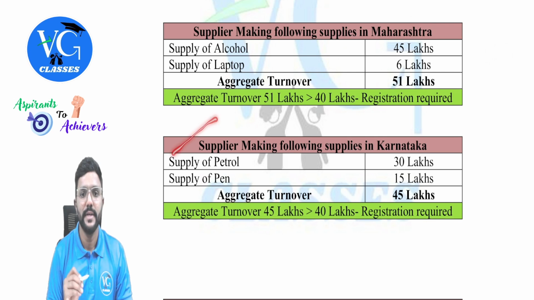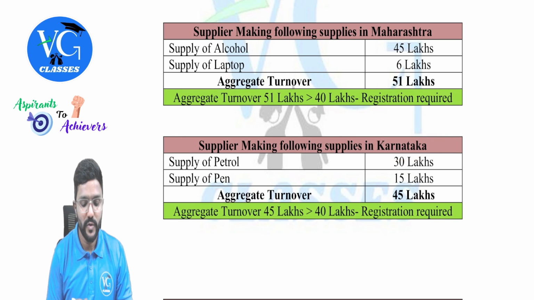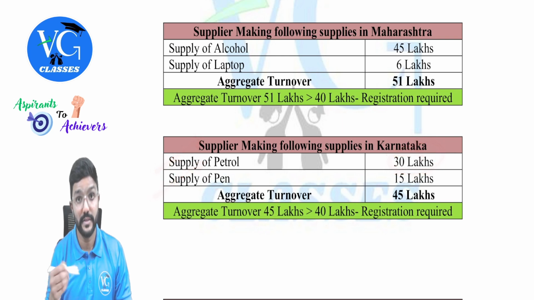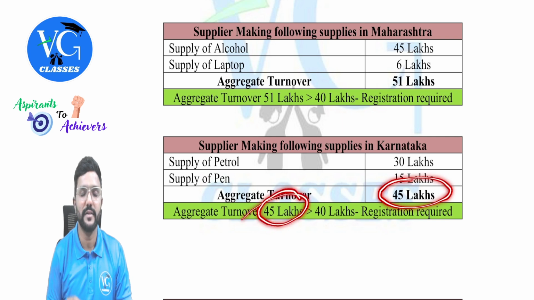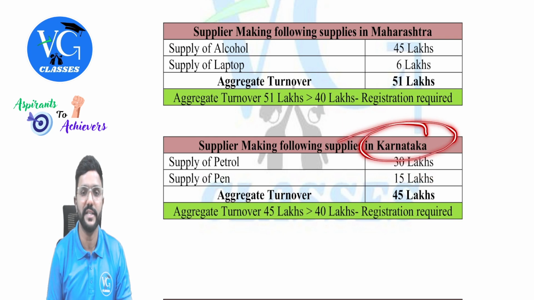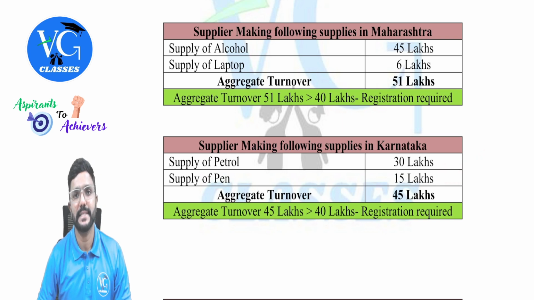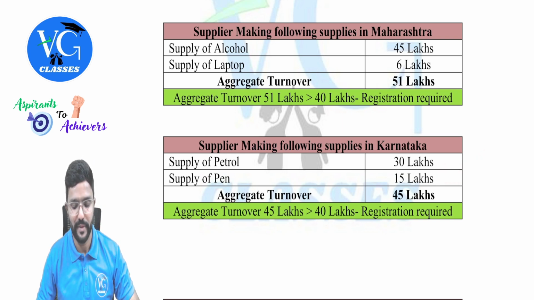Okay. Next, the supplier is making the following supplies in Karnataka. Petrol 30 lakhs, pen which is included in GST 15 lakh. So the threshold limit applicable for me is 40 lakhs, but aggregate turnover is 45 lakh. So more than 40 lakh. Should I get registered? Yes, in Karnataka, I should get registered. But I should pay GST only on 15 lakh, guys. That is on the taxable outward supply.